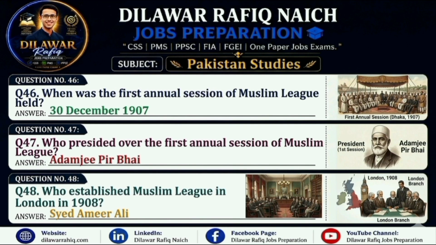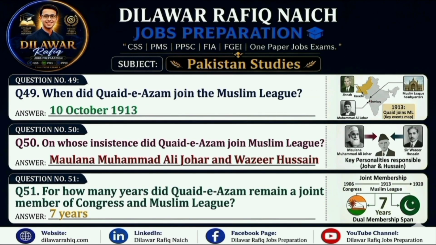Answer: December 30th, 1907. Question 47. Who presided over the first annual session of Muslim League? Answer: Adamji Pir Bhai. Question 48. Who established Muslim League in London in 1908? Answer: Syed Amir Ali. Question 49. When did Quaid-e-Azam join the Muslim League? Answer: October 10, 1913.